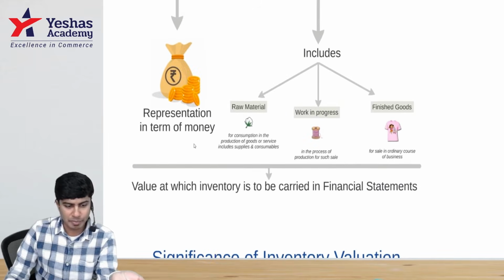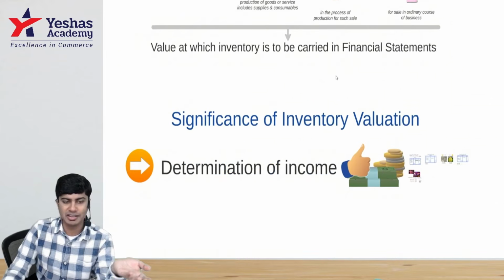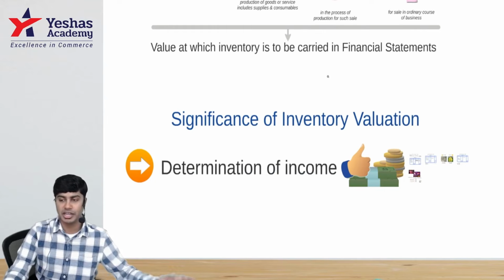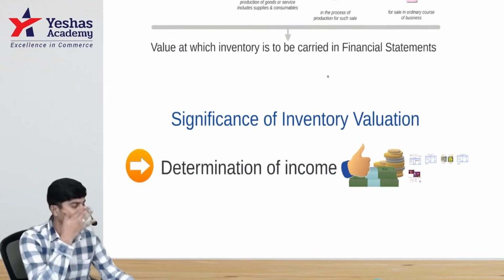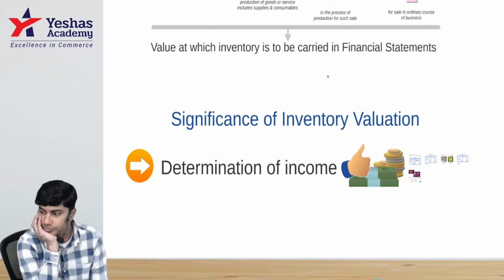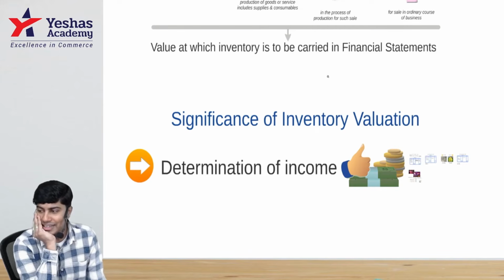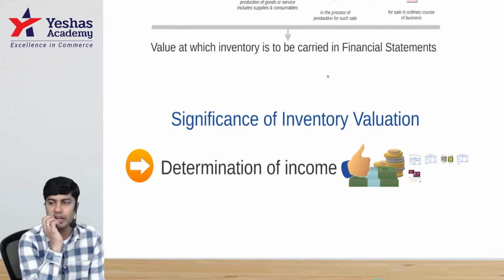Valuation of inventory is representation in terms of money for all of this, determining at what value we should be rating this in our financial statements. Then write the heading as significance of inventory valuation.